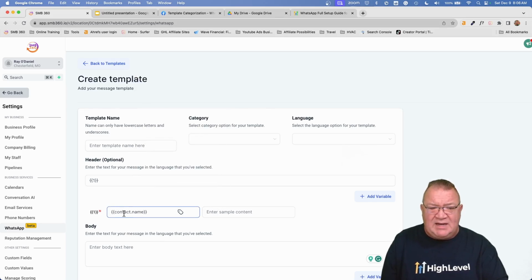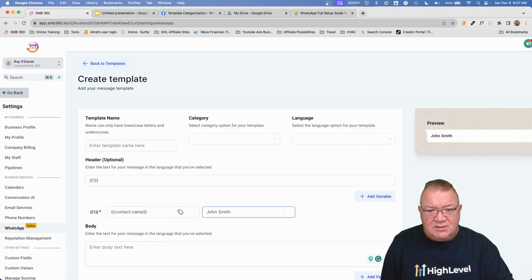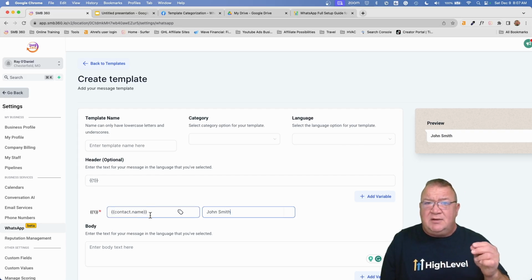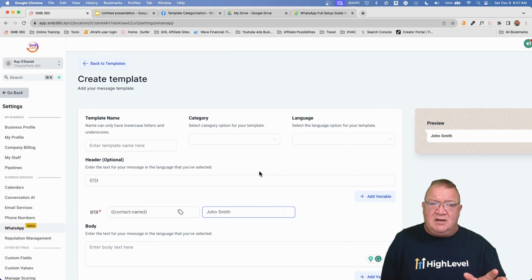Okay, so I've got contact name here and just enter, simple, John Smith. But this right here is an example of putting in a contact name. So you can create these templates with the information inside of HighLevel that you already have. So that's a great thing about it, that you can customize these particular templates. And again, if you take a look, it just kind of gives you a little preview over here, but these are the components of the template.